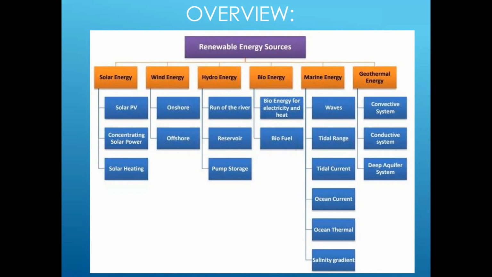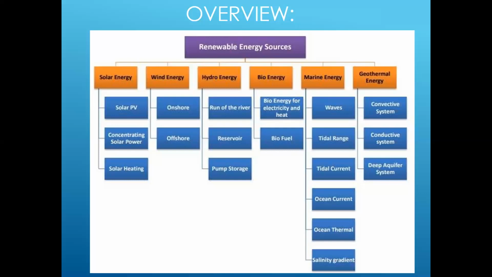First, we have solar energy, wind energy, hydro energy, bioenergy, marine energy, and geothermal energy. Marine energy is nothing but wave, tides and ocean current. We'll go slowly now. Solar energy deals with solar PV, which is the photovoltaic cells, and also concentrating solar power, and solar heating. Next, wind energy is classified into two types: onshore and offshore.